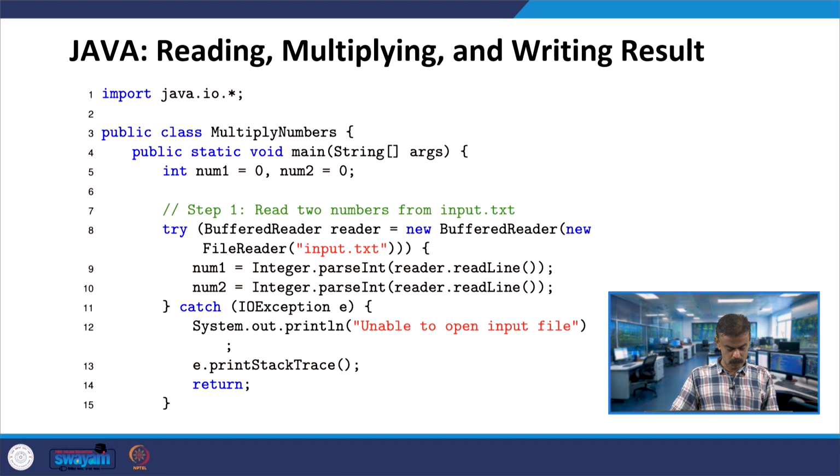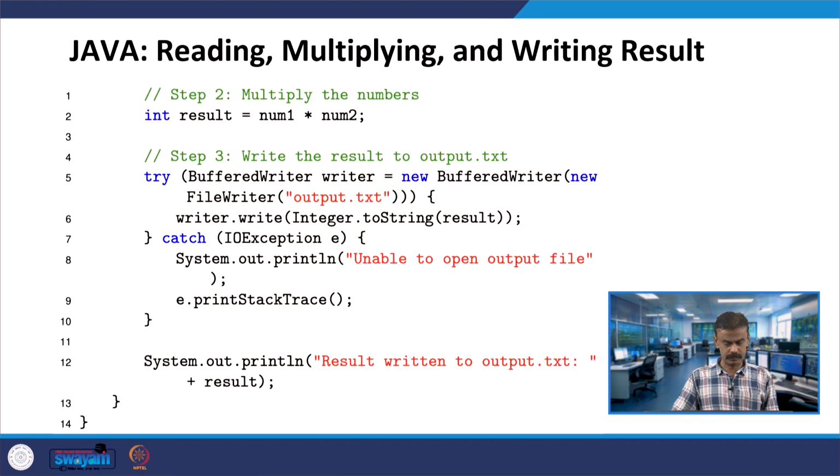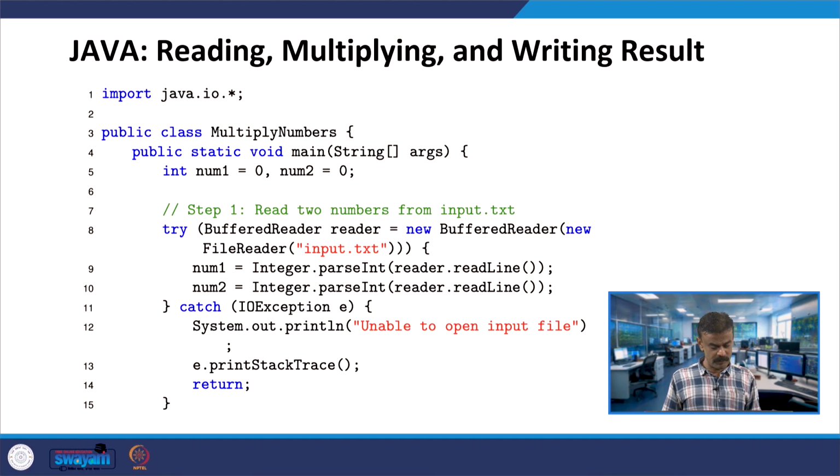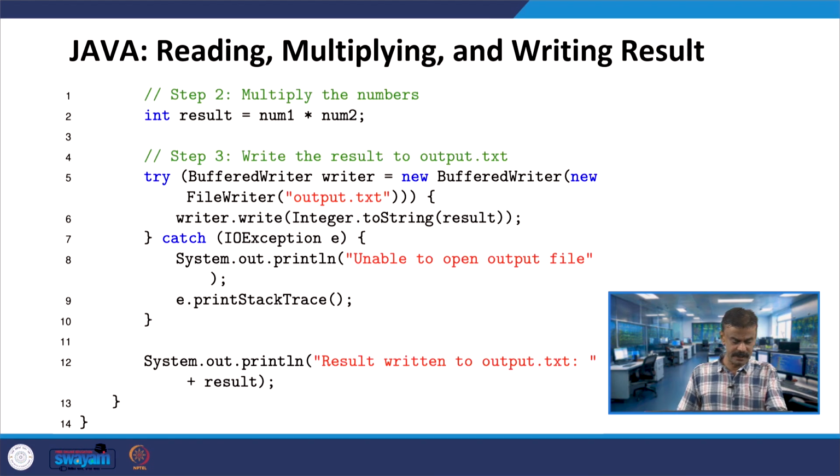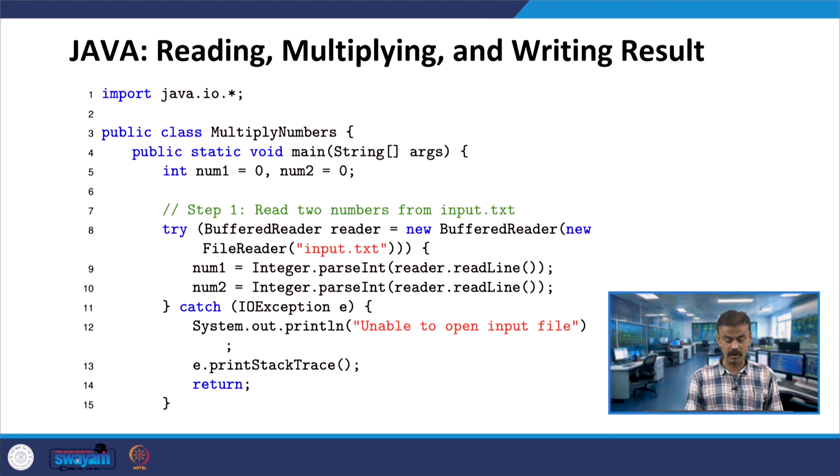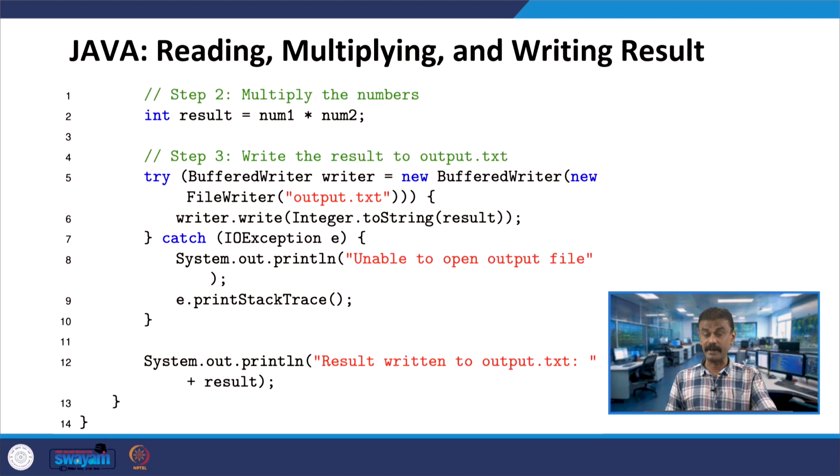So, let us see how this works. The program is continuing, right. Result, we are declaring, it is also int. So, num1 into num2. Now the output file, again you are doing a similar thing. Here you have a BufferedWriter, whereas there it was BufferedReader.